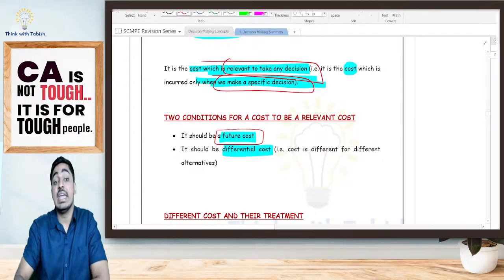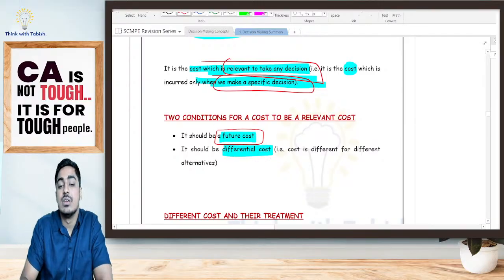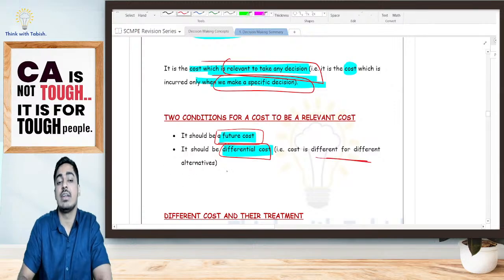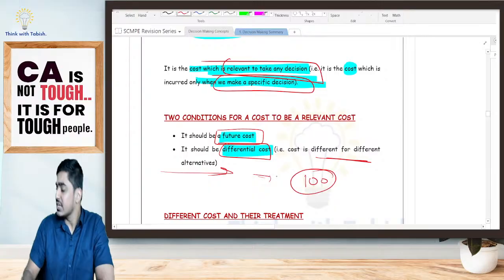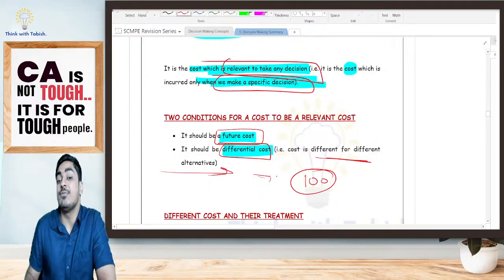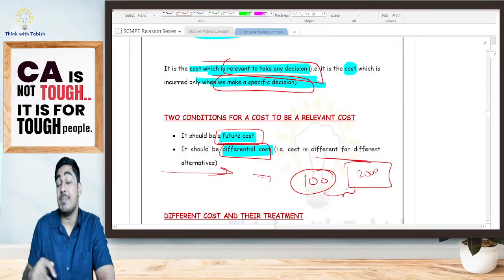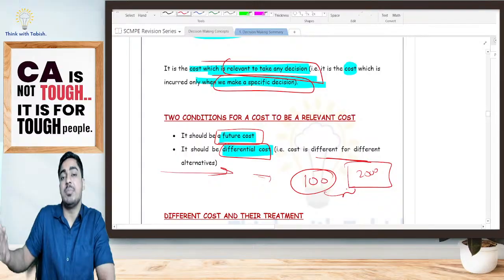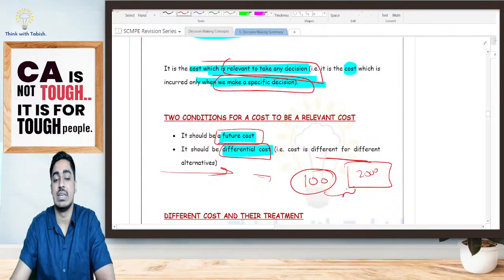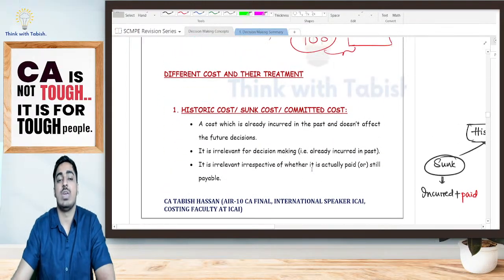Irrelevant. Again, it should be a differential cost. Cost should be different for different alternatives. Yes or no? Yes, I have told. Normally, in future, yesterday afternoon also, he was planning to have food. However, it was 100 rupees only. But if he goes on a date, he will be incurring 2,000. That means the balance, the extra, the incremental, the differential cost is only relevant. Is it clear, students?